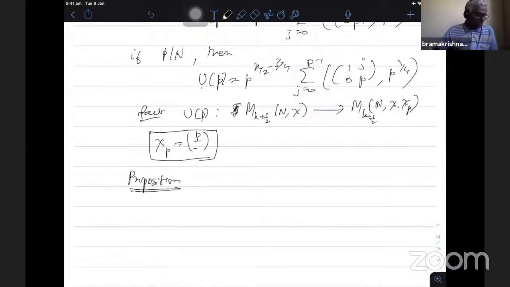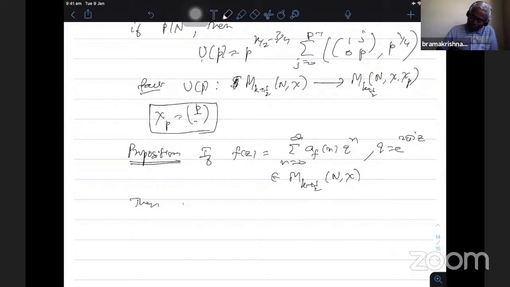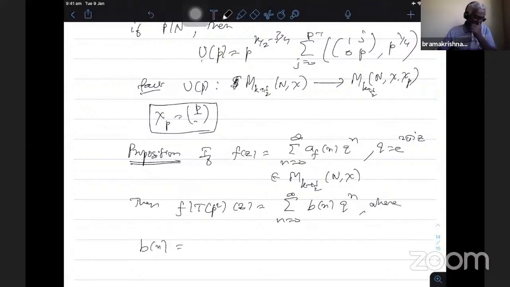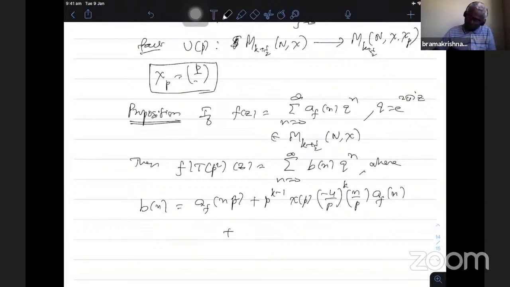Proposition. If f(z) is given by the Fourier expansion sum over n from 0 to infinity of a_f(n) q^n, where q is e^(2πiz), a function in M_{k+1/2}(N, chi), then f|T_{p²}(z) has the Fourier expansion sum of b_n q^n, where b_n is given by a_f(np²) + p^(k-1) chi(p)((-1)^k n / p) a_f(n) + p^(2k-1) chi²(p) a_f(n/p²).